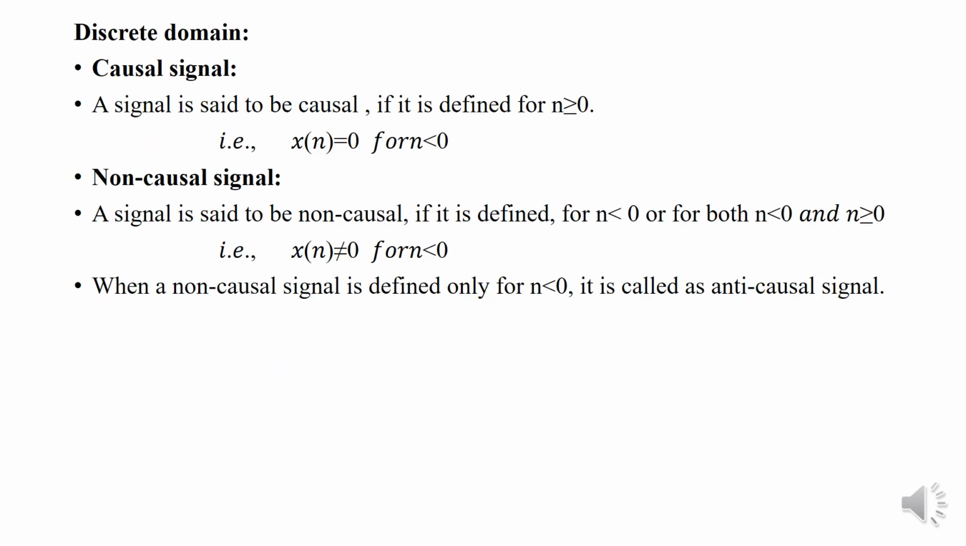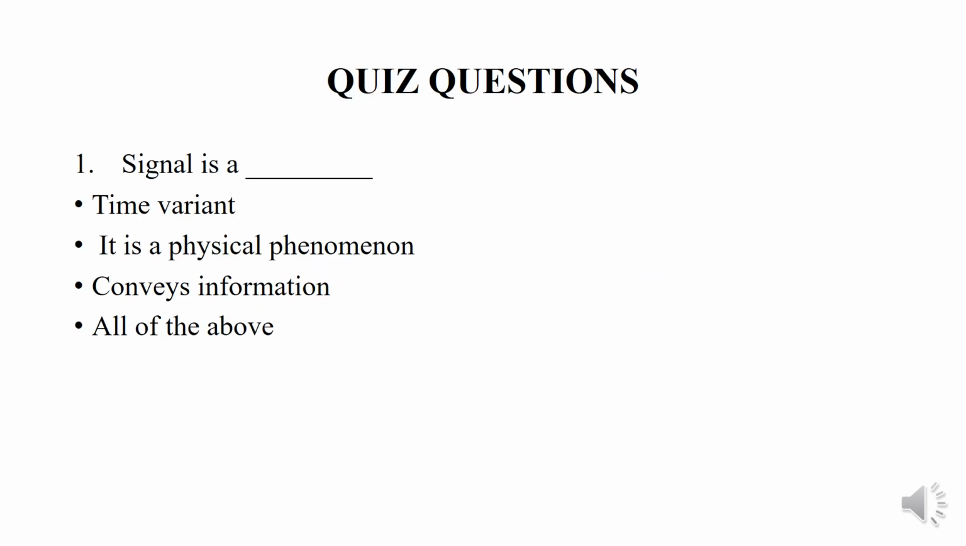signal. And in the case of discrete domain, that is the causal signal, a signal is said to be causal if it is defined for n greater than or equal to 0, that is x of n equal to 0 for n less than 0, and non-causal, that is defined for n less than 0 or for both n less than 0 and n greater than or equal to 0, that is x of n not equal to 0 for n less than 0. And when a non-causal signal is defined only for n less than 0, it is said to be anti-causal signal. That's about the classification of signal.